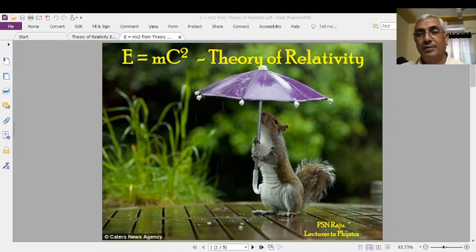All this is due to the conversion of matter into energy, and of course energy into matter. They are interconvertible according to Einstein's mass energy conservation principle, E = mc². Mass and energy are interconvertible, and this is known as the mass energy conservation principle.